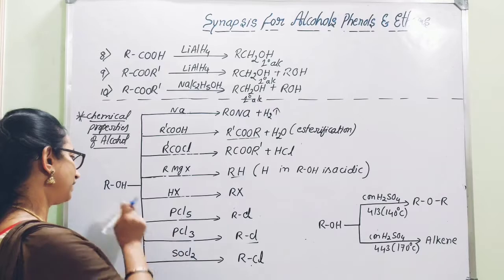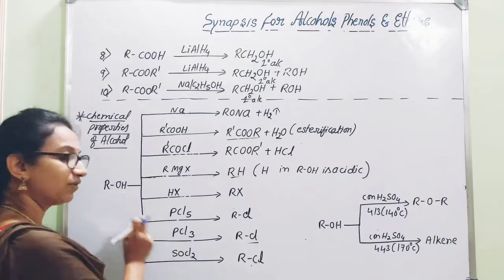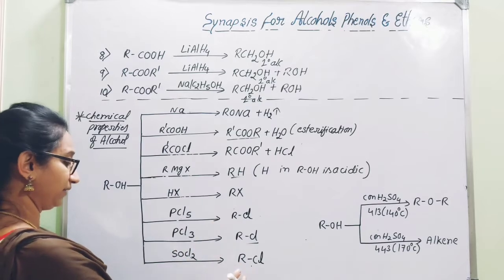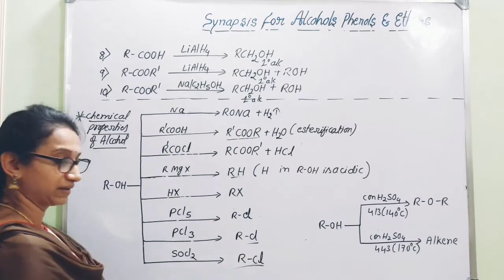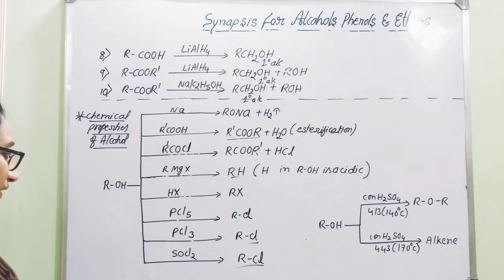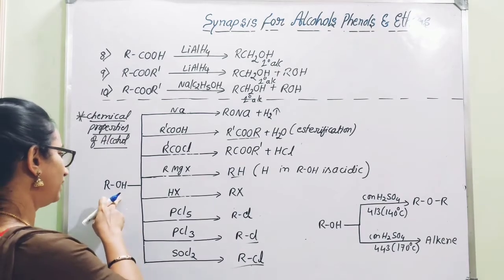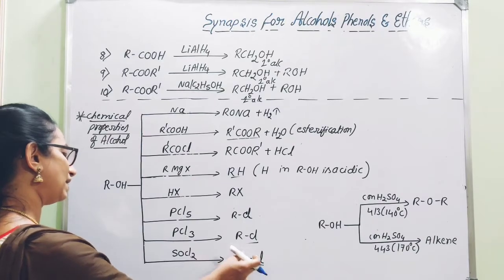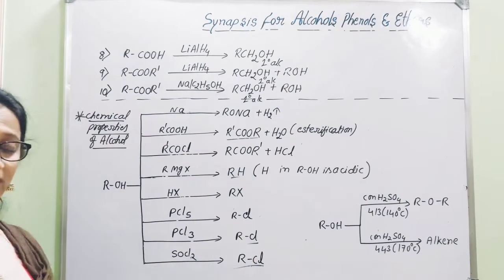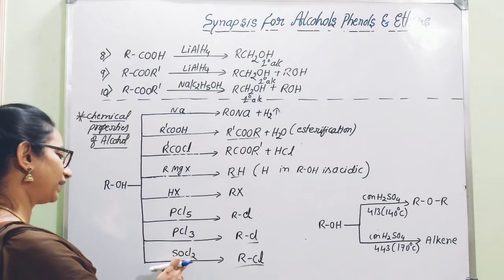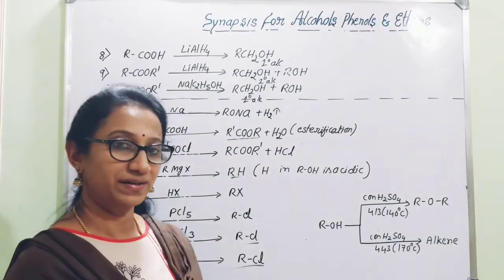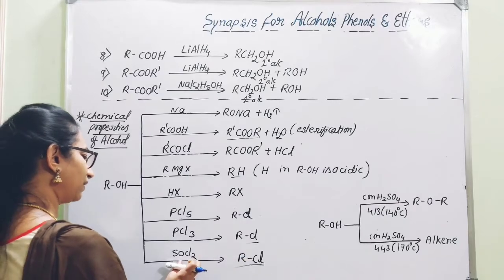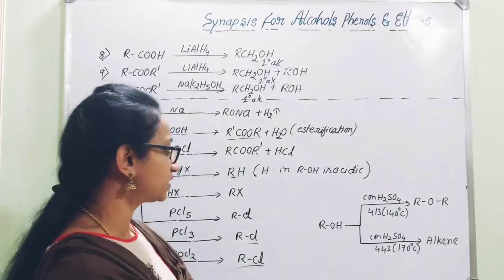Like that. And the last one, when alcohol reacts with thionyl chloride, you are getting the conversion into alkyl chloride. Note that you can expect the conversion of alcohol into alkyl halide with the help of thionyl chloride, that is SOCl2. You can also remember the catalyst, pyridine, which is used for the conversion of alcohol into alkyl chloride along with thionyl chloride, SOCl2.